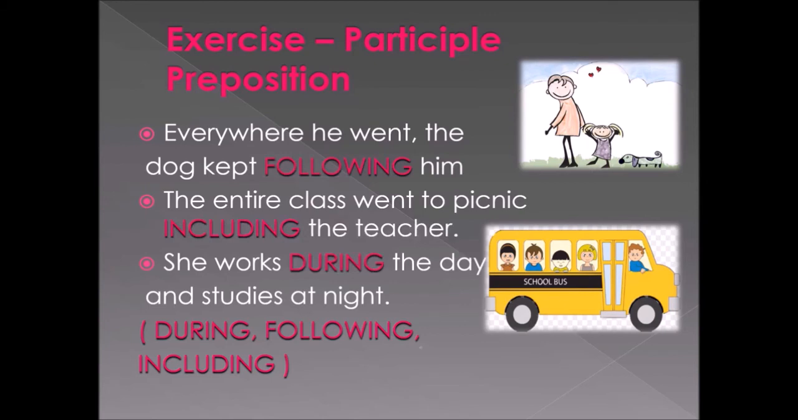So the answers for the participle prepositions are there. Look at the questions. Look at the first one. Everywhere he went, the dog kept following him. What did the dog do? The dog is following them. That's what they are telling in the sentence. Everywhere he went, the dog kept following him.